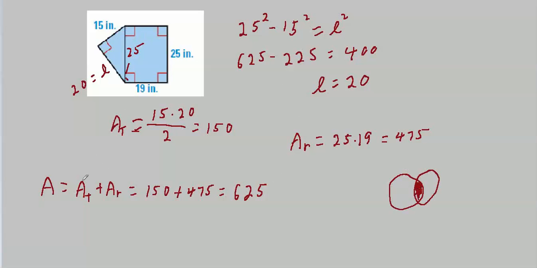That means we just add up the area of the triangle and the rectangle, which we've already computed separately. We add them up and get 625, which just happens to be what the area of a square would be if it had this side. You can play around, see if you can figure out why that would be true. There's nothing particularly obvious about this shape that would say it would have to be exactly the same.